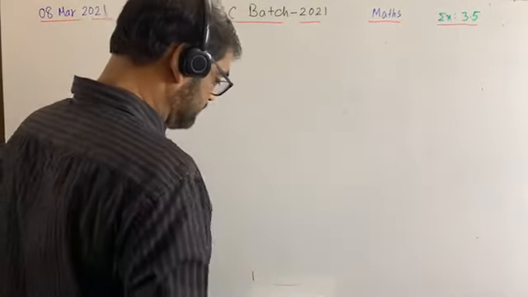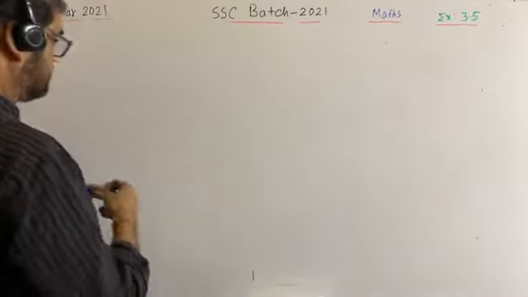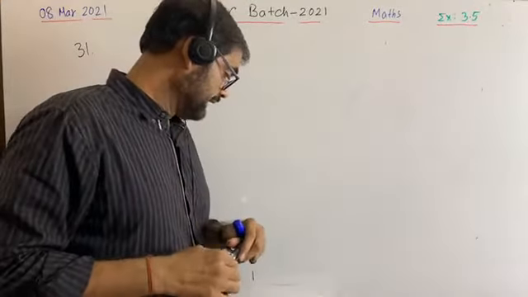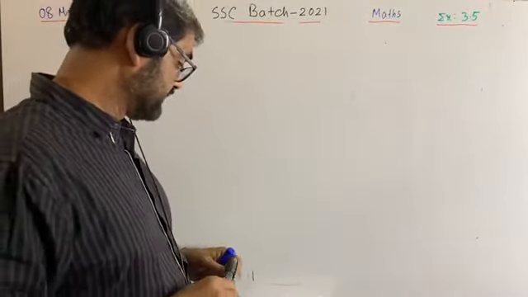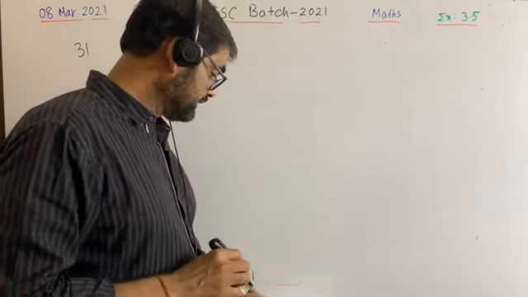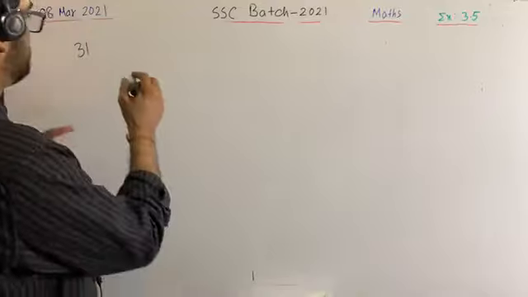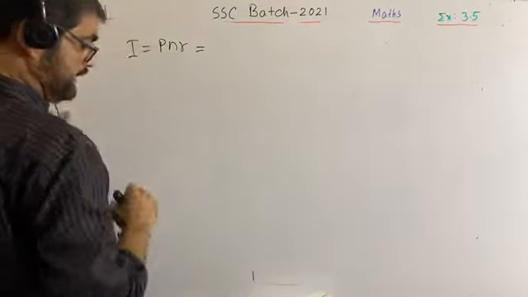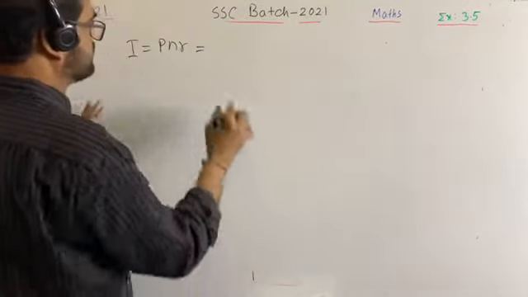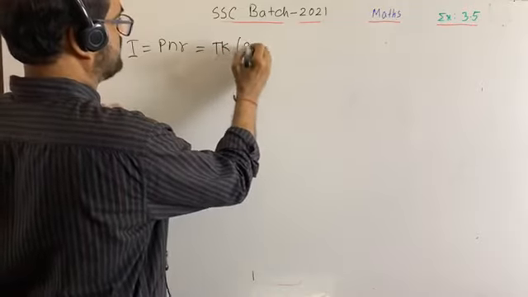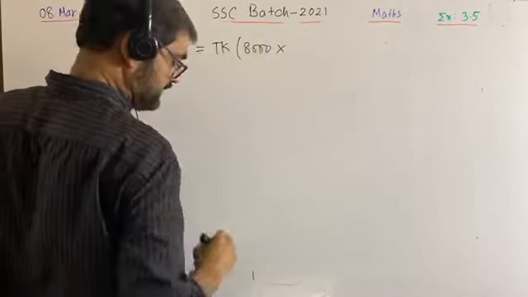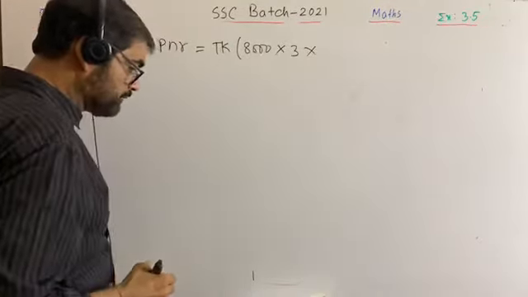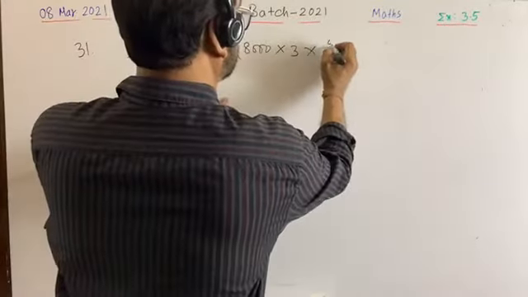Question number 31, very easy and simple. In this question you have to find the simple profit and compound profit. After that you have to find the difference. Here everything is given. Simple profit, I is equal to PNR. Here P is given as taka 8000, N is given 3 years, R is given 5%, that is 5 by 100.